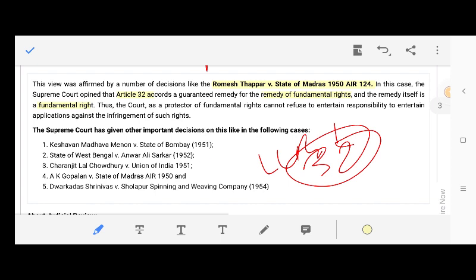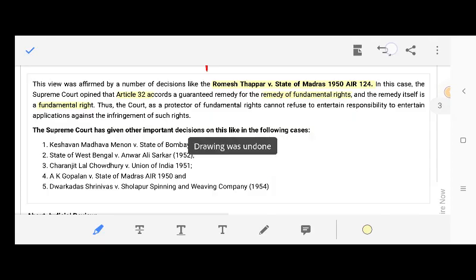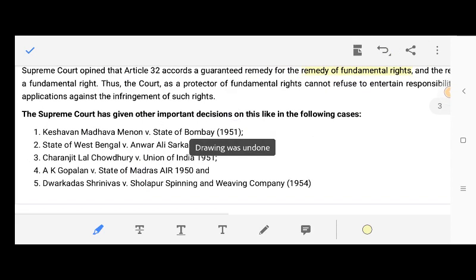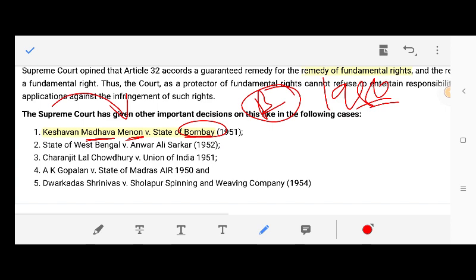Then the Supreme Court has given other important decisions in the following cases. What are the cases? Let's try to remember. Keshav Madhav Menon versus State of Bombay. Now we need to remember the cases also, so we'll use some technique. This is 1950, Romesh Thappar versus State of Madras, 1950 AIR 124. Keshavan Madhav Menon versus State of Bombay. After Madras, let's move to the B: Bombay.